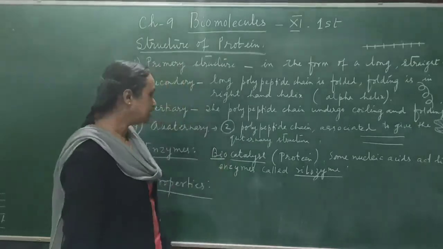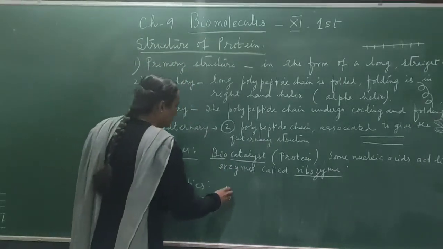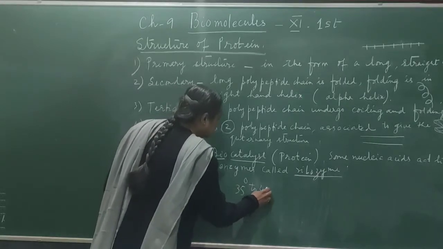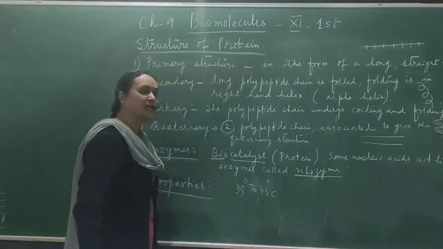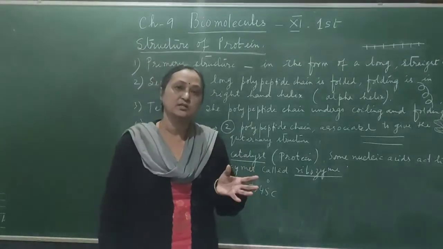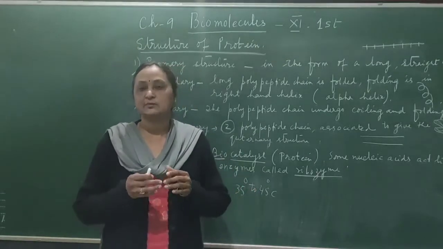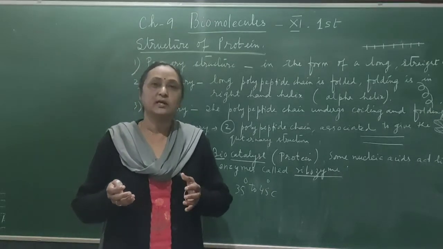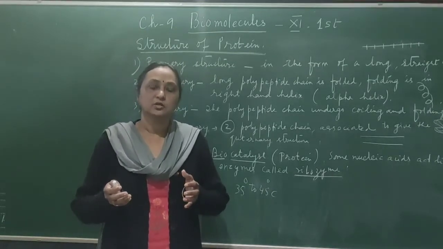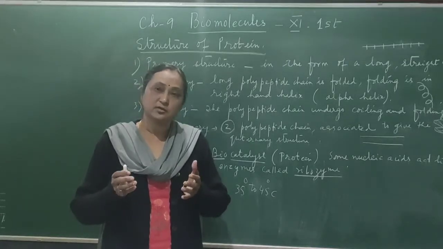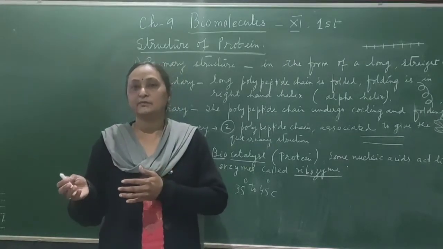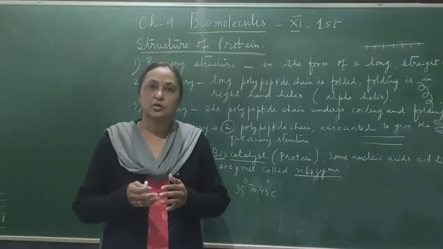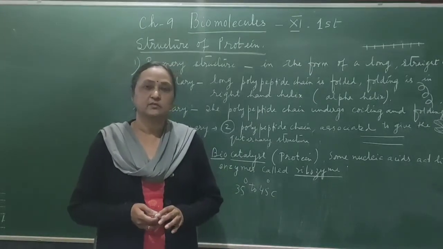Because they are protein molecules, they can act at a temperature of 35 to 45 degrees centigrade. If the temperature goes beyond this, the protein molecules will start breaking and the enzymes will be denatured. They can lose their biological property. The enzymes are also specific. A specific biochemical reaction is catalyzed with the help of specific enzymes. So all these are the properties of enzymes.